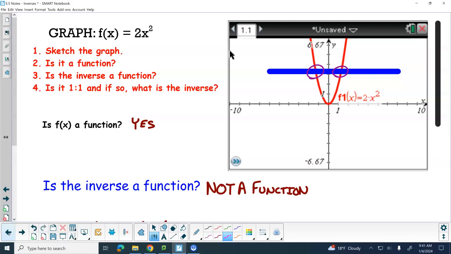The inverse would look like this. Like when we did the other one, we didn't get just x by itself. This is another way to realize that you're not going to get it.